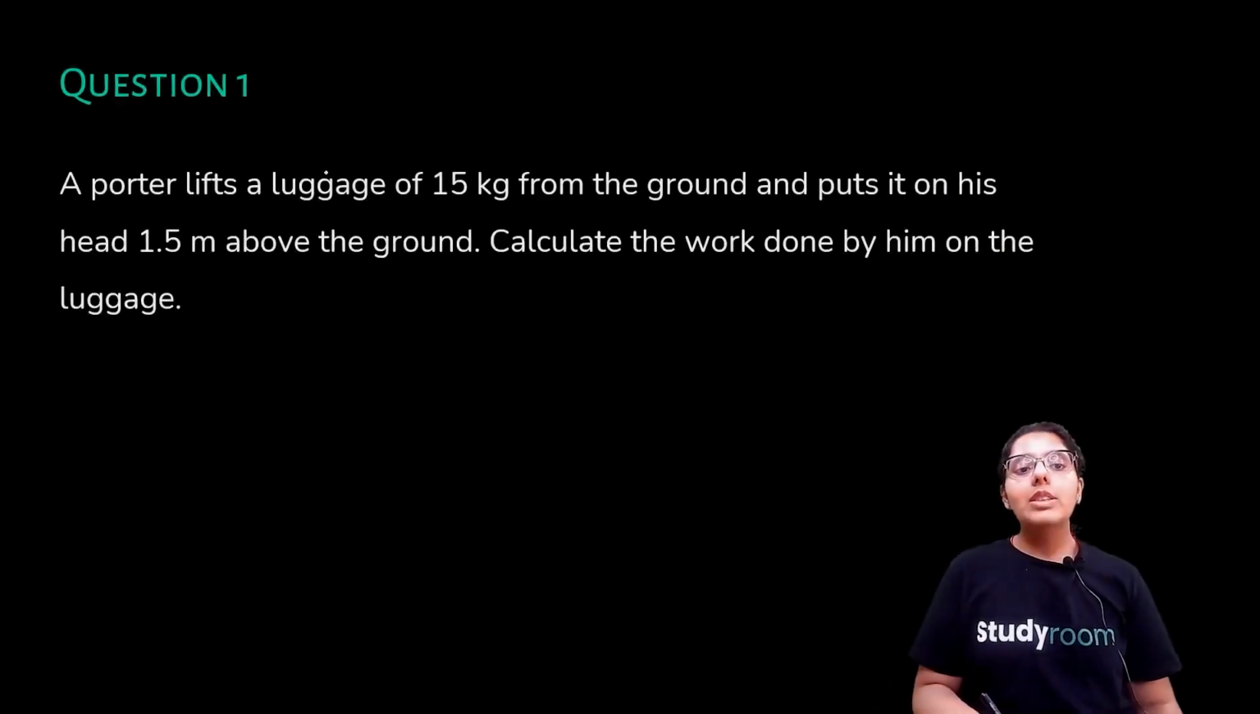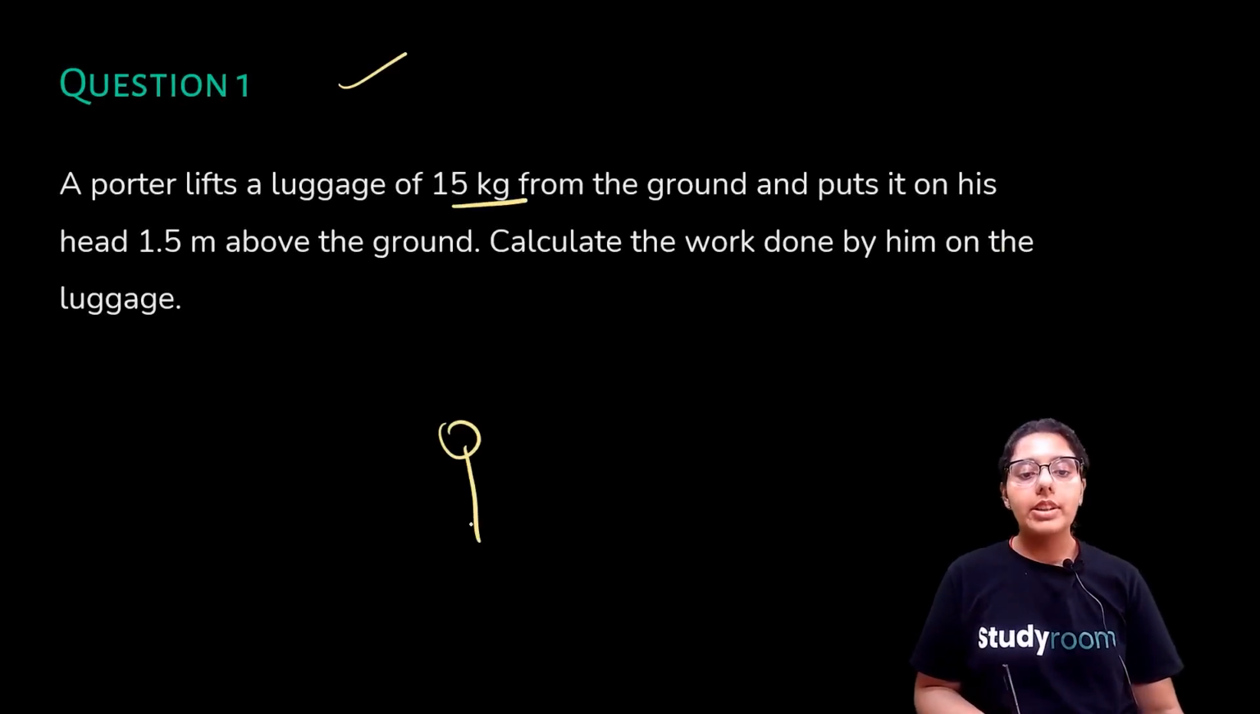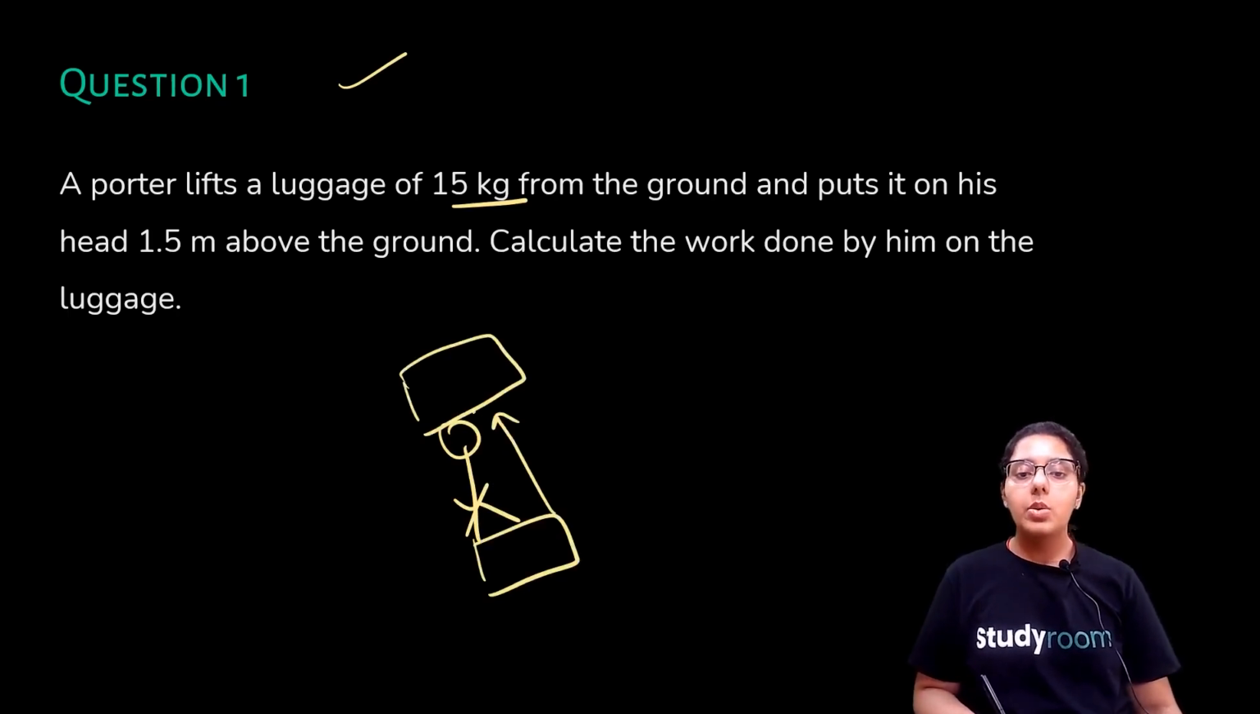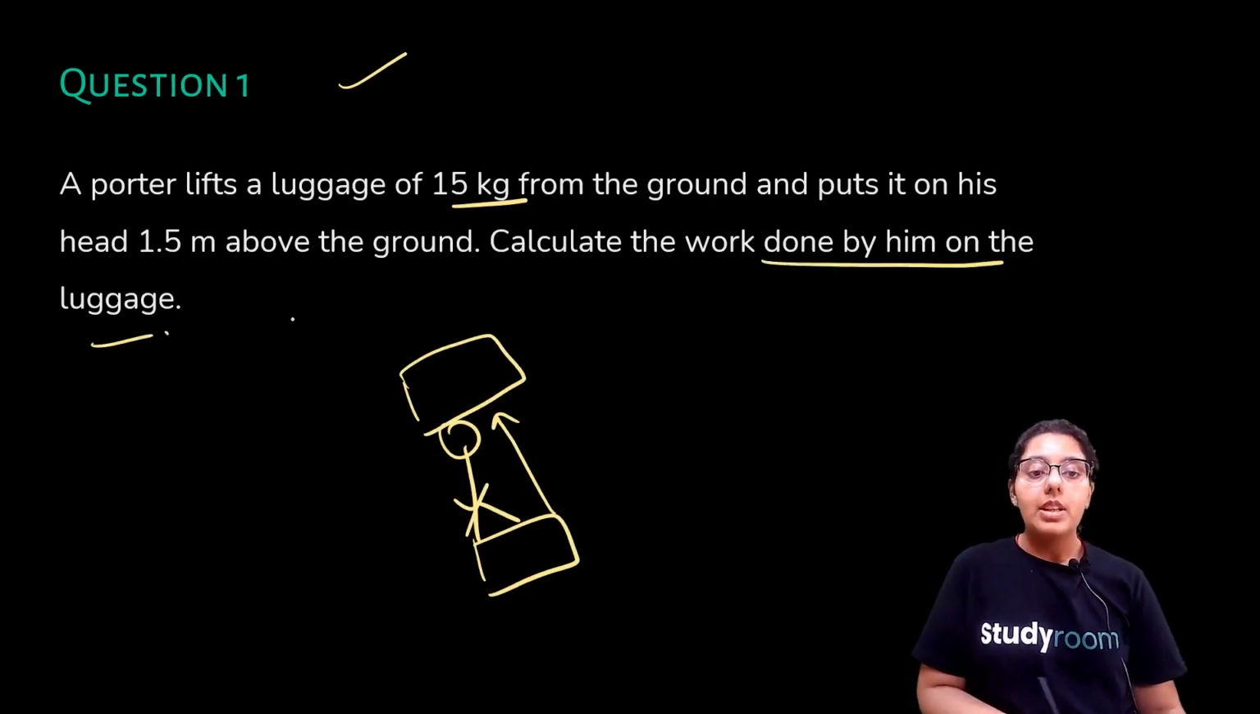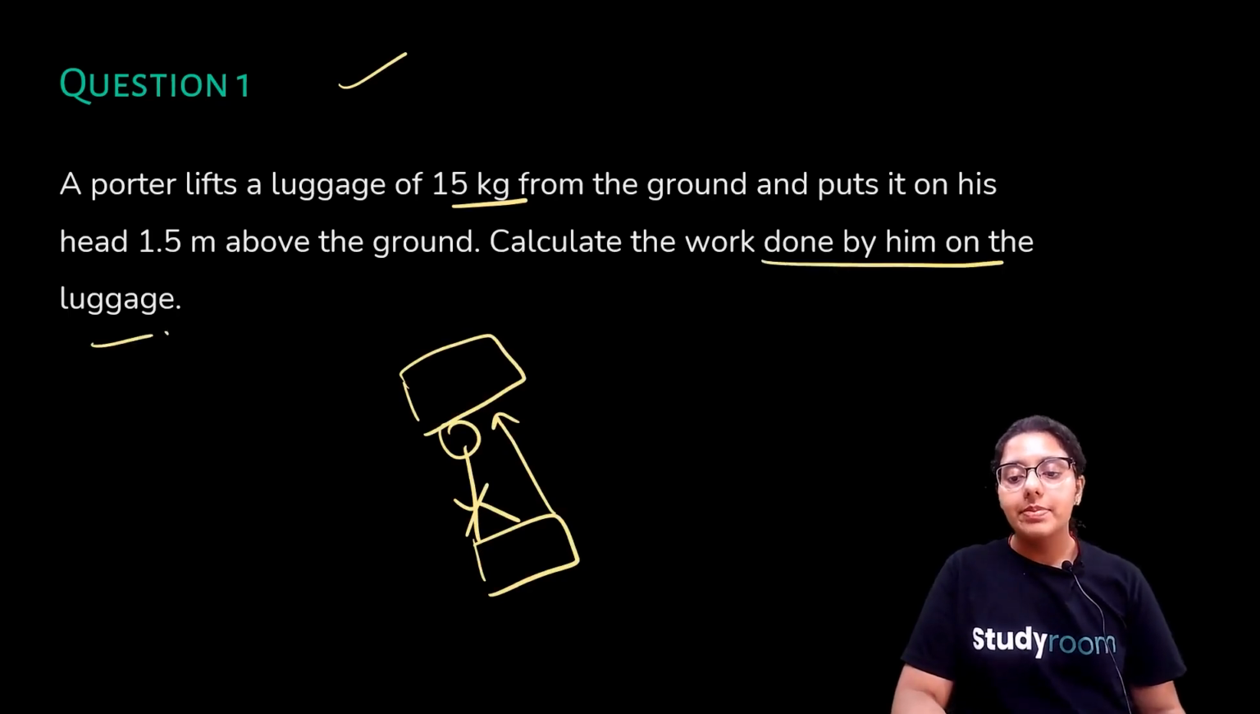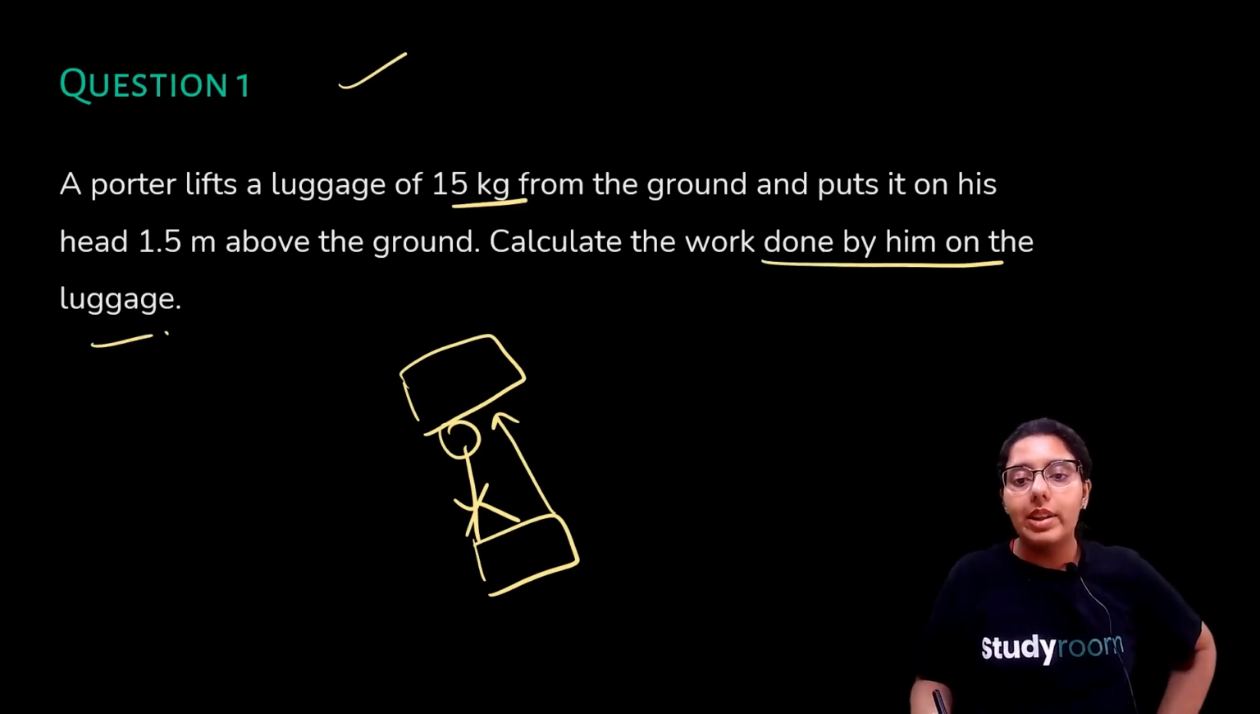So let's do question number 1. A potter lifts a luggage of 15 kg from the ground and puts it on his head 1.5 meter above the ground. So this is a potter. He took the luggage and put it on his head. Calculate the work done by him on the luggage. So let's quickly do this.